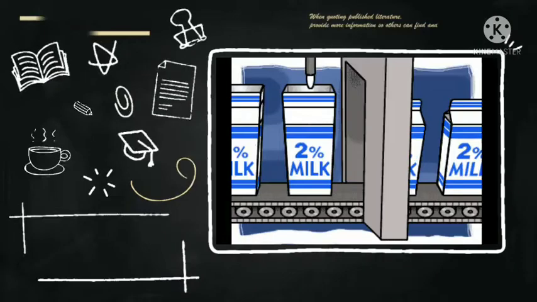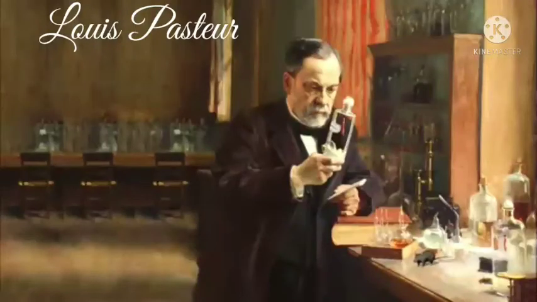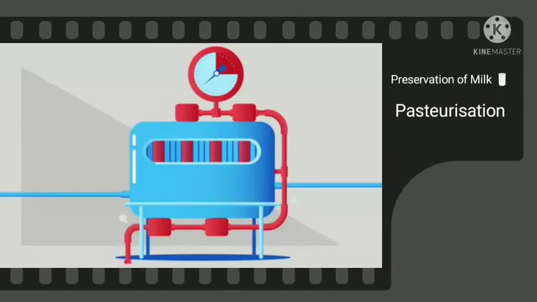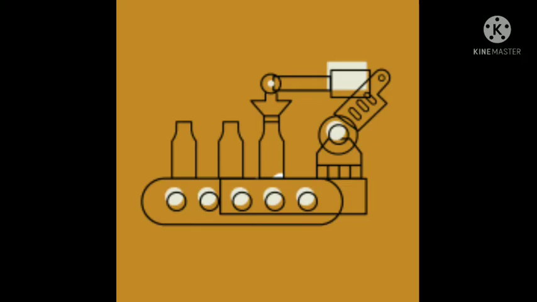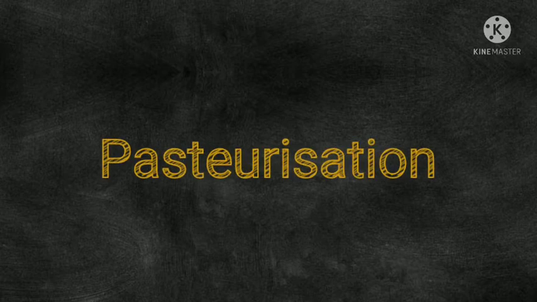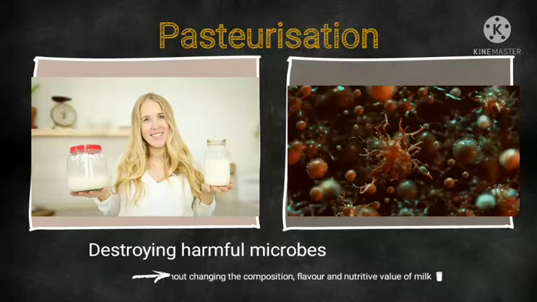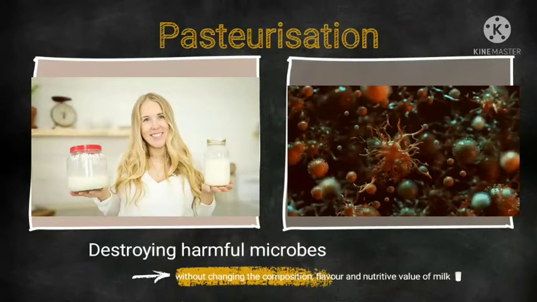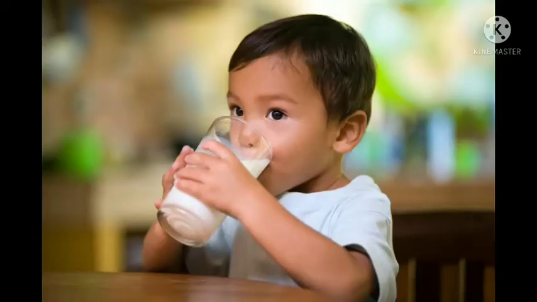Milk is also preserved by a method called pasteurization. It was discovered by Louis Pasteur. In this process, milk is heated to around 70 degrees Celsius for 15 to 30 seconds, then quickly chilled and packed in sterilized bottles and packets. This helps in destroying harmful microbes without changing the composition, flavor, and nutritive value of the milk. Pasteurized milk is safe to consume even without boiling.